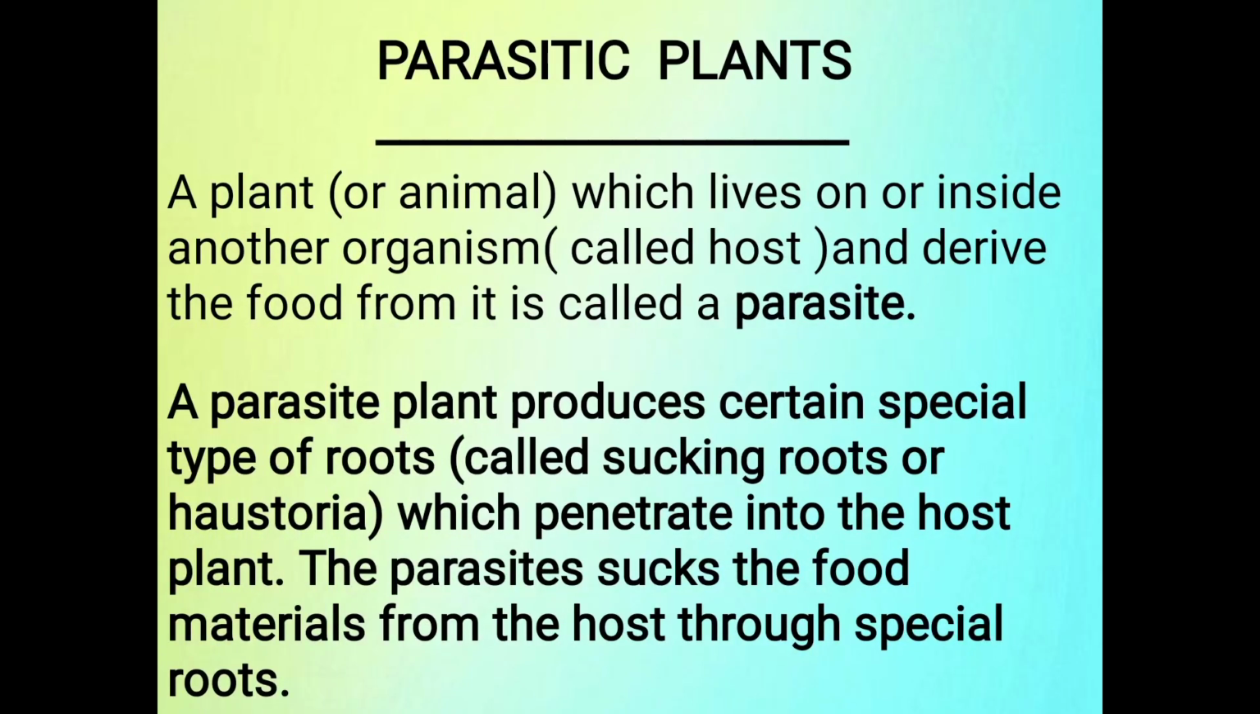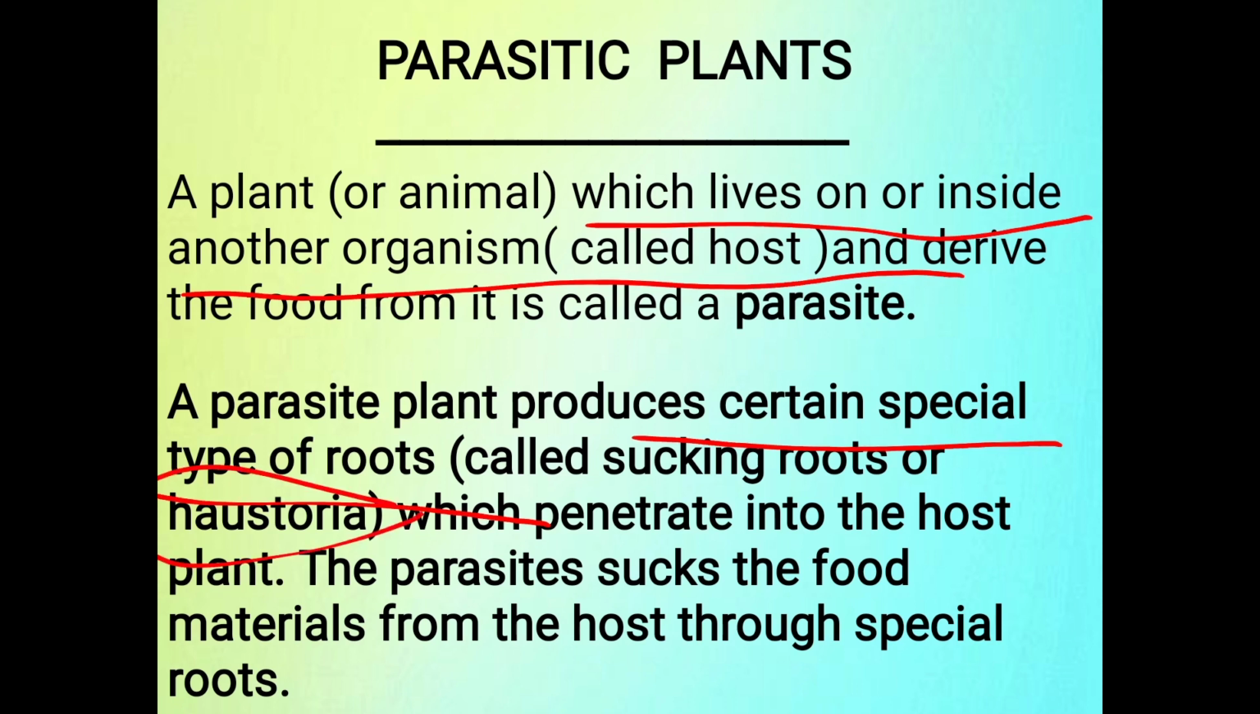First, we see about parasitic plants. Those plants or animals which live on or inside other organisms and derive the food from them are called parasites or parasitic plants. Parasitic plants produce certain special types of roots called haustoria, which penetrate into the host plant and suck the material from the host body.